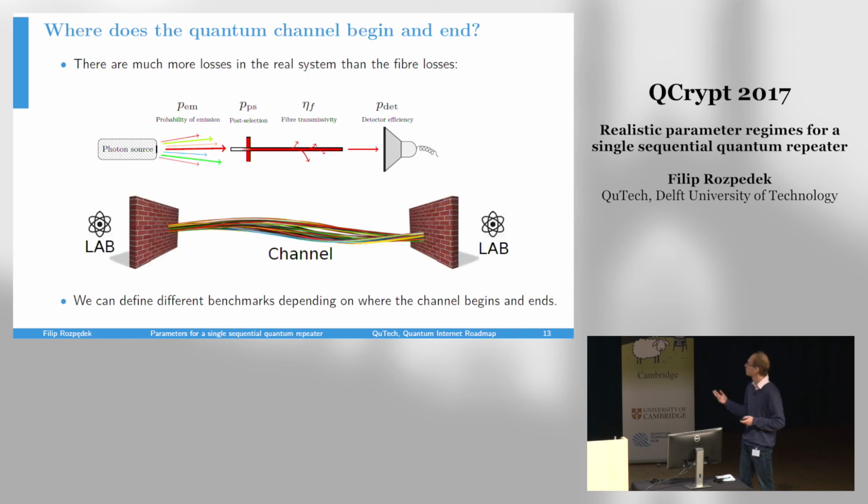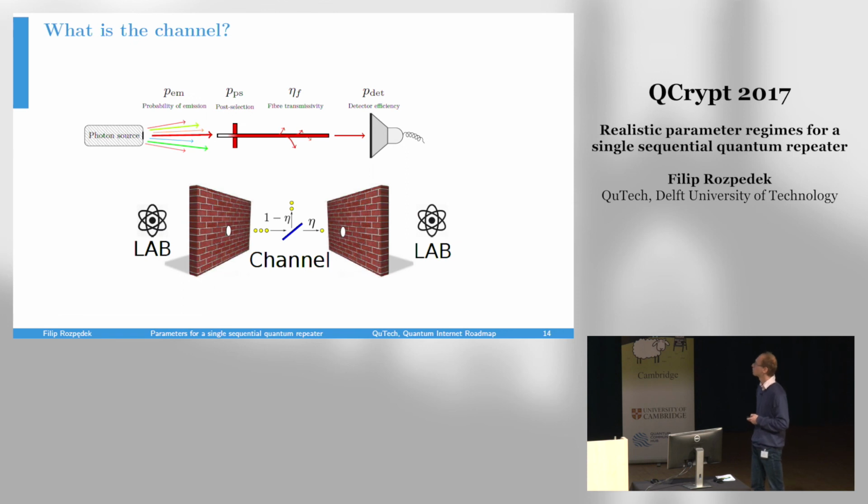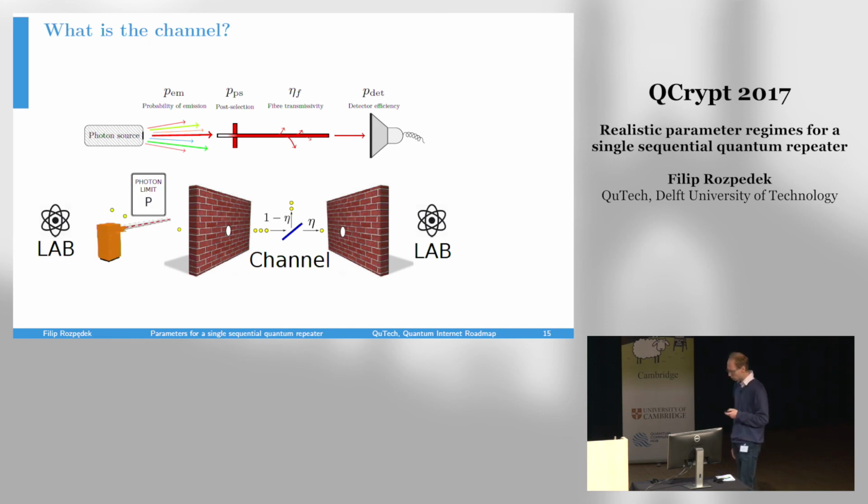But if we are less stringent, we could say that since any realistic implementation of direct transmission will also have those intrinsic losses, in this other scenario we will include all of them in our reference channel. That will constitute a different benchmark. Then we could also ask the question, what is going to be our direct transmission channel? Before, I mentioned that we will consider it as a pure loss channel. But because we also have this finite probability of emission, we should maybe consider a pure loss channel with a restriction on the average number of photons that we can input into this channel per single channel use.